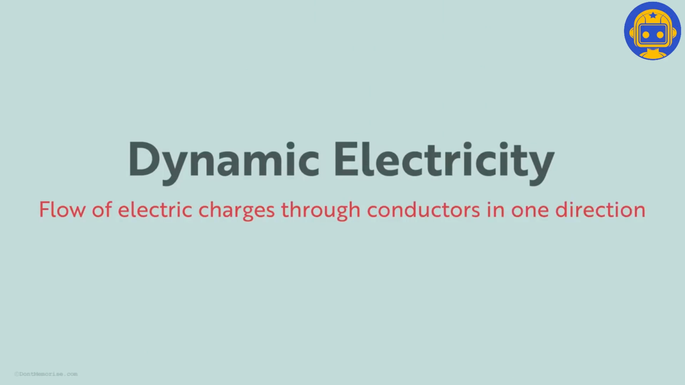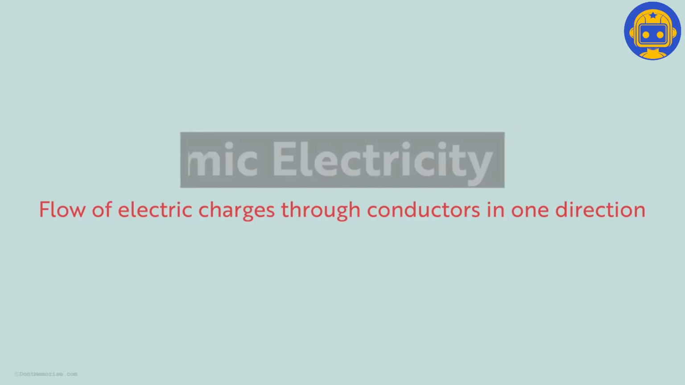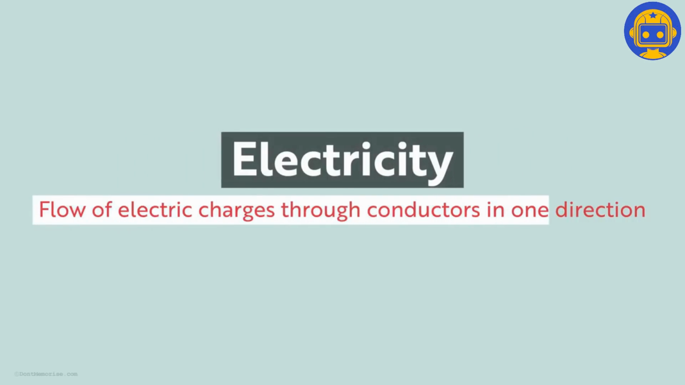Generally, when we talk about electricity or electric current, we mean dynamic electricity. Hence, we simply say that electricity is nothing but the flow of electric charges through a conductor.